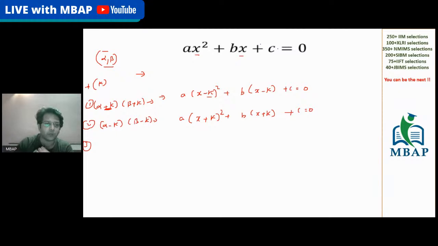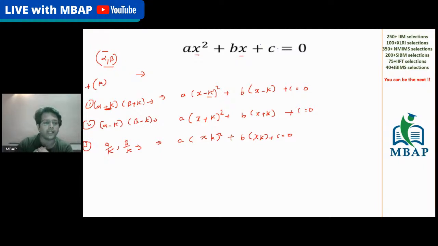Third, if you want to form a new equation where you are dividing the roots by the given constant, let's say alpha by k and beta by k, all you have to do is change the expression: k times x square plus b times kx plus c is equal to 0. So if you want to divide the roots, the expression will be multiplied.